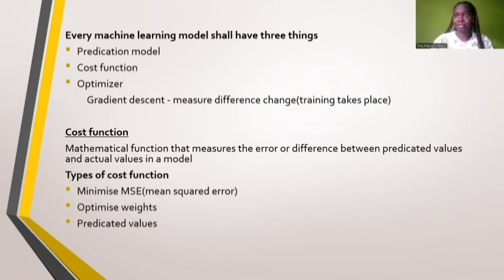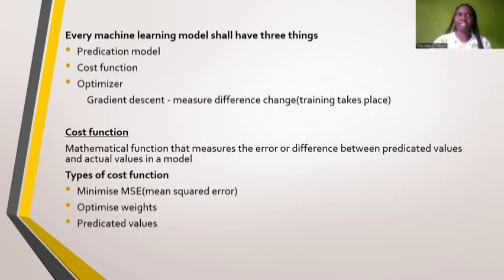Every machine learning model should have three things, that is the prediction model, the cost function, and the optimizer. As we discussed before, under optimizer, you're going to be talking about parameters, and this has the gradient descent, whereby you're going to measure the difference where training takes place.